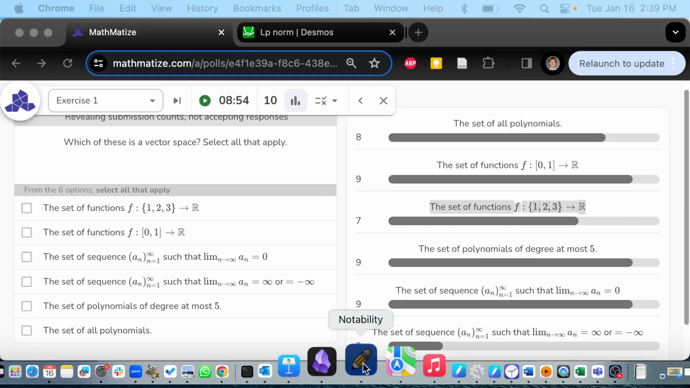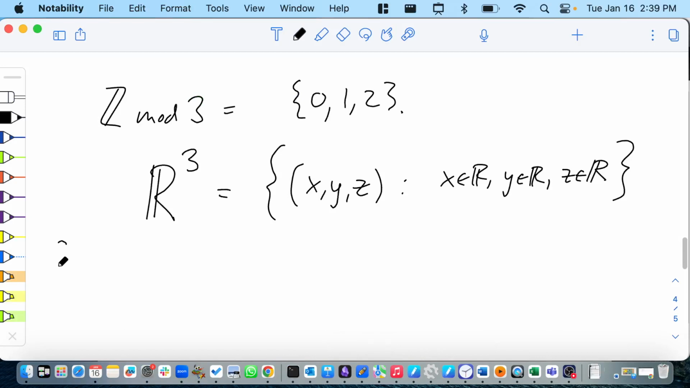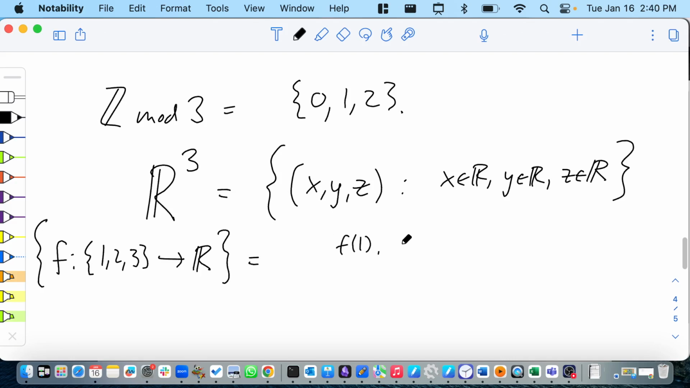So what do I need to tell you if I'm thinking of the set of f going from 1, 2, 3 to R, the set of all f's that do this? Well, I have to tell you what is f of 1, I have to tell you what is f of 2, and I have to tell you what is f of 3, right? If you know f of 1, f of 2, and f of 3, then you know exactly what the function does. And those can be anything. They're numbers in R.